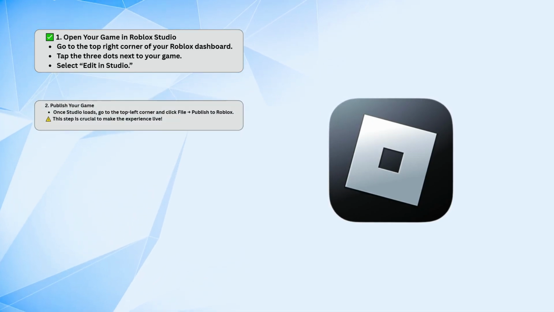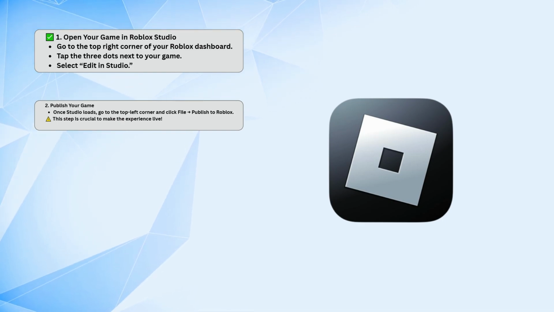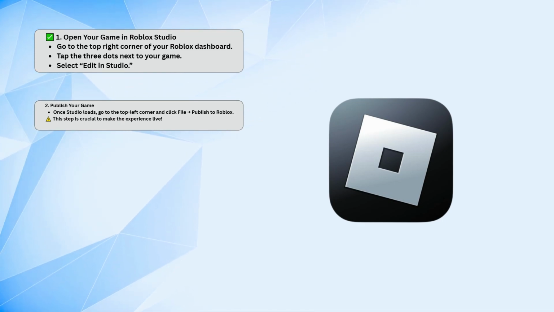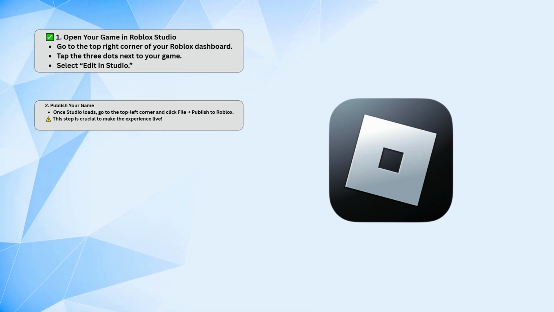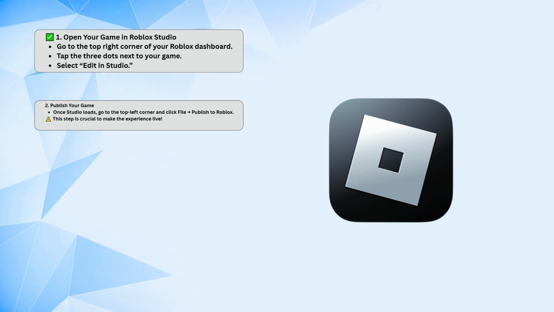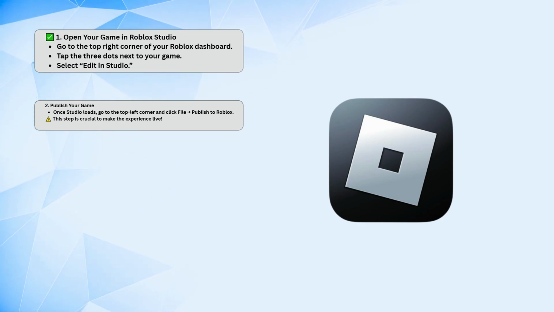Once Studio opens, go to the top left menu, click File, and then select Publish to Roblox. This step is important. It makes sure your game is actually live and ready to be played.